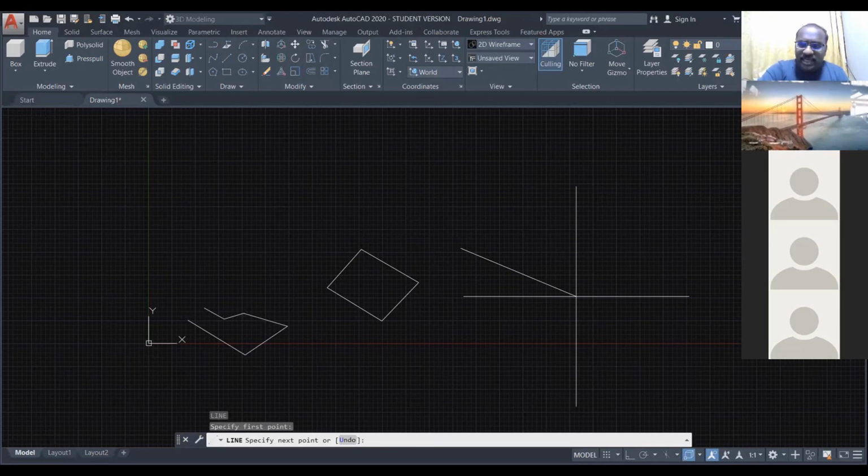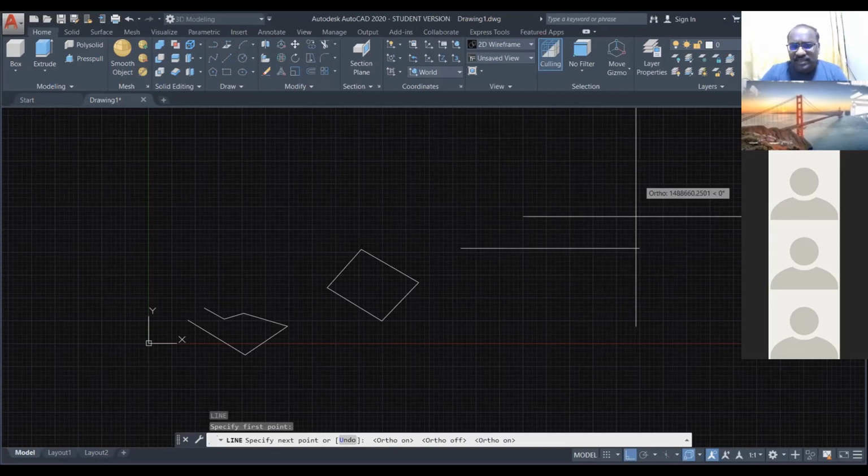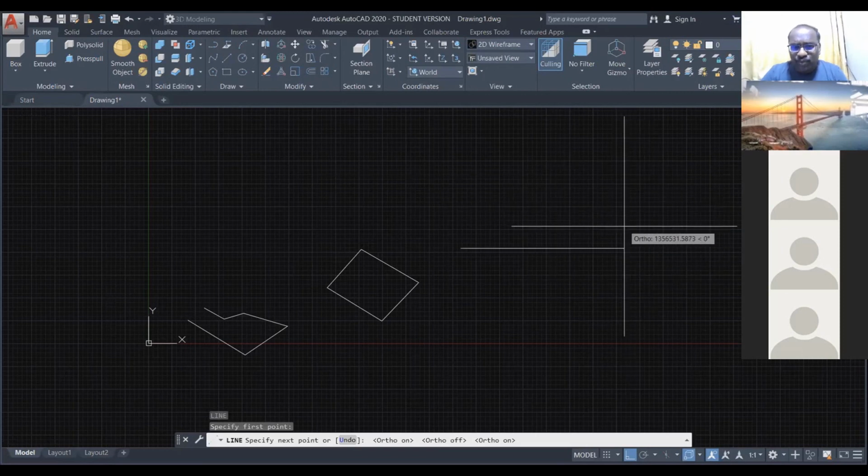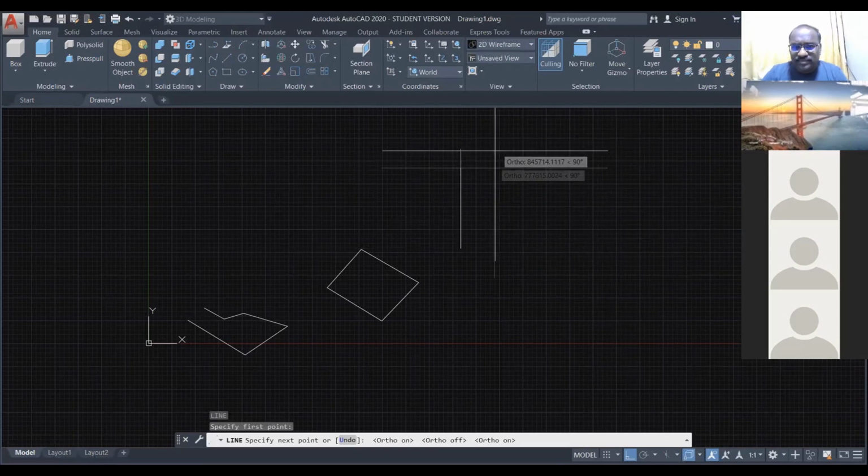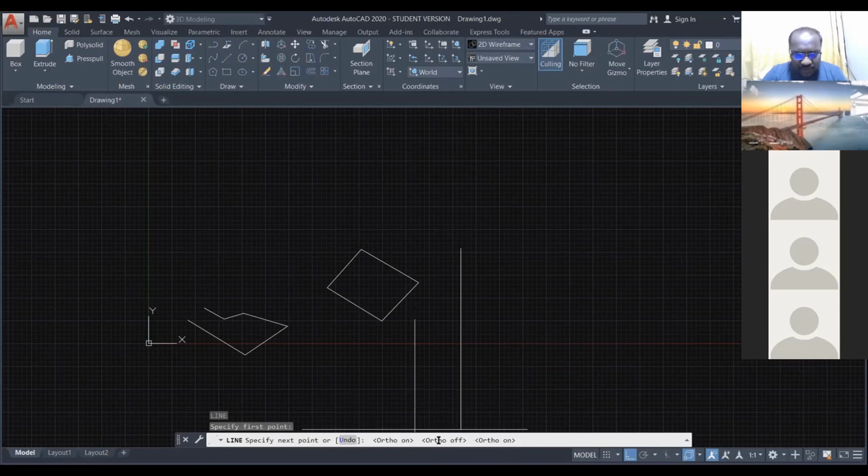If you are using a laptop, you have to use the function key together with F8. Now you see, if you move, your line will move only horizontal or vertical, right?